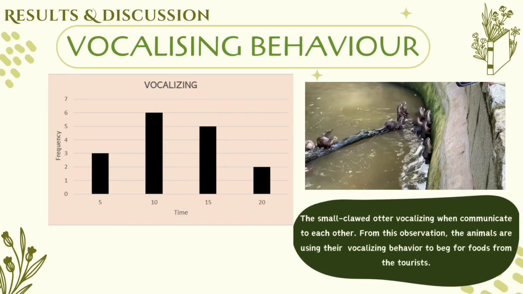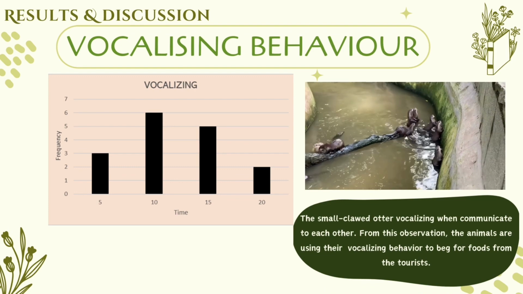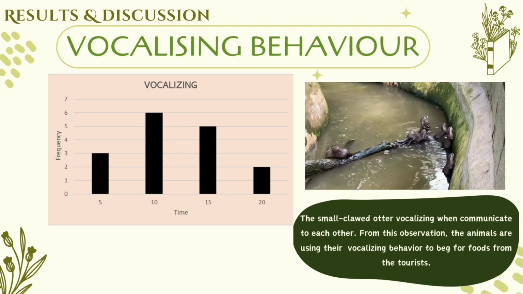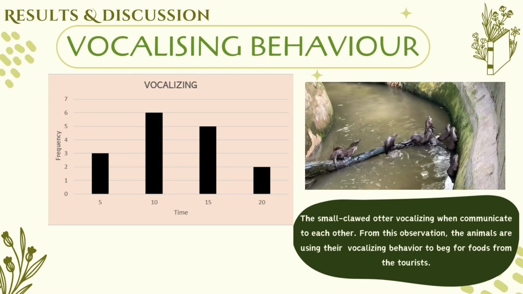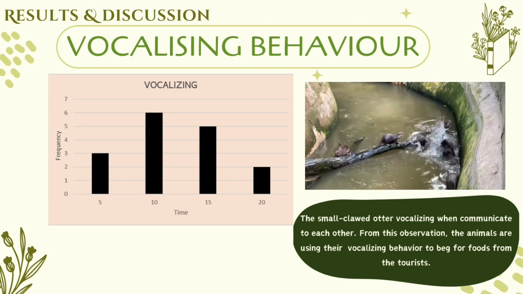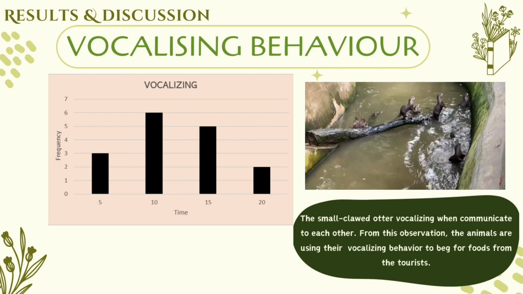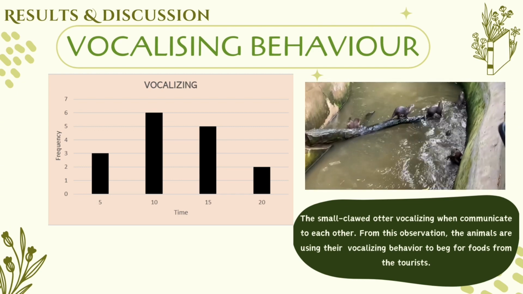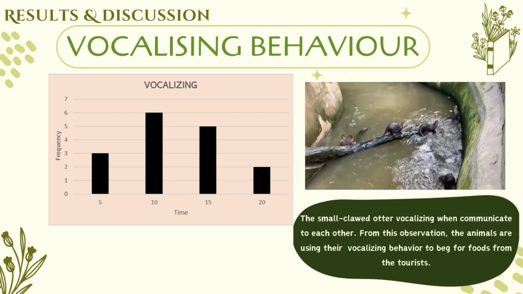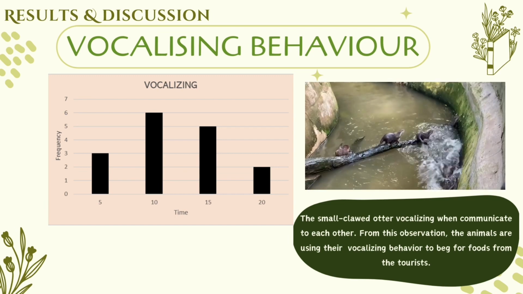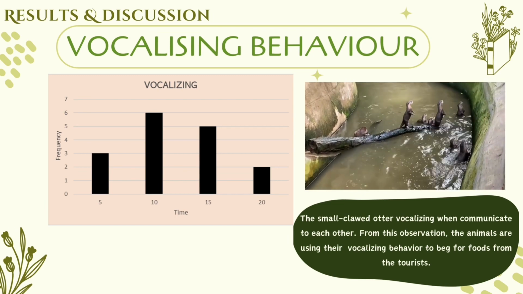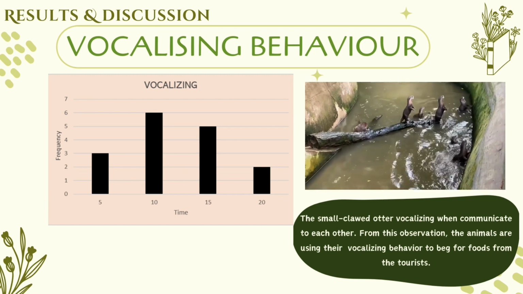For the results and discussion, the first behavior that has been identified for otter is vocalizing behavior. The small clawed otters vocalize when communicating with each other. From this observation, the animals are using their vocalizing behavior to beg for food from the tourists. Based on the graph, there is an increasing number for the first 10 minutes and a decrease for the next 10 minutes. This is because the otters were tired of communicating and begging for food.